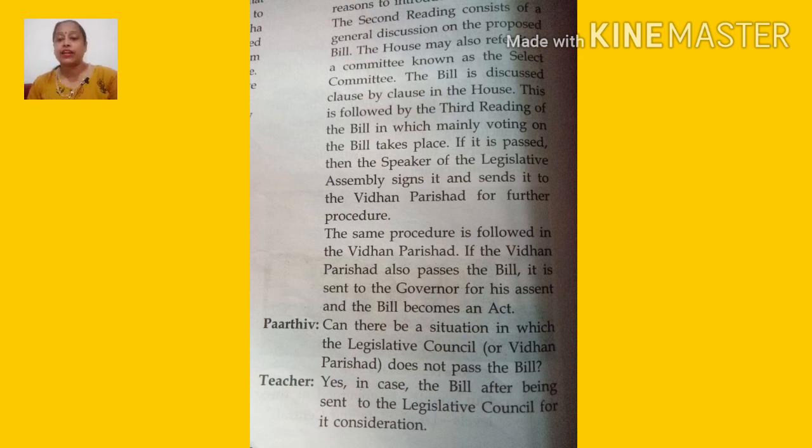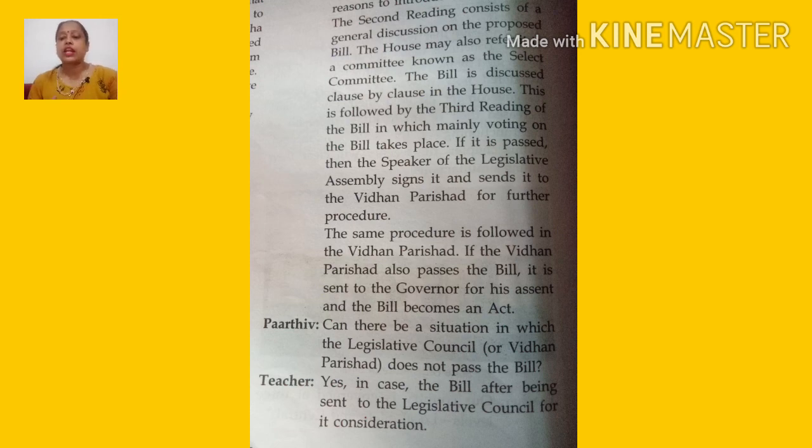The second reading consists of the general discussion of the proposal, and the house may refer it to the select committee. The bill is discussed clause by clause, followed by the third reading, in which mainly voting takes place. If it is passed, the Speaker of the Legislative Assembly signs it and sends it to the Vidhan Parishad for further procedure.